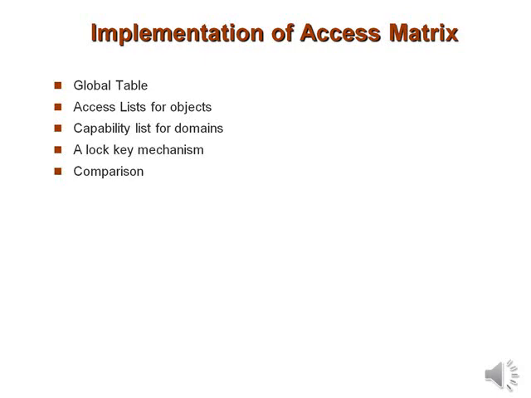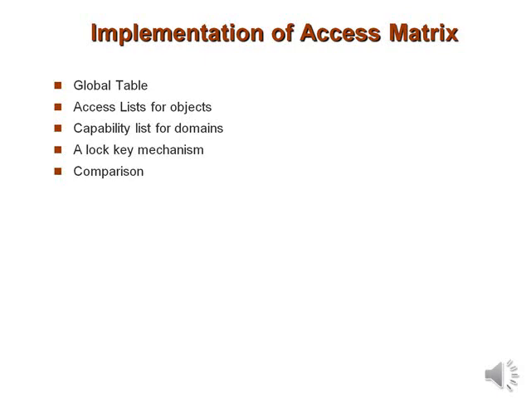The last one is the lock-key mechanism. The lock-key mechanism is a compromise between the access list and the capability list. What happens here is each object has a list of unique bit patterns called locks. Similarly, each domain has a list of unique bit patterns called keys. So this is nothing but a combination of lock and key.